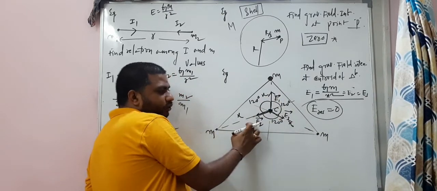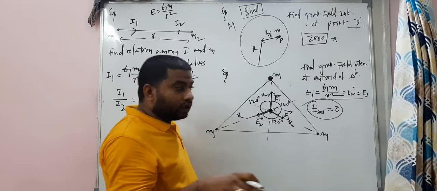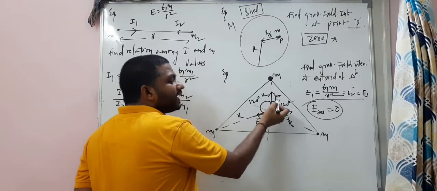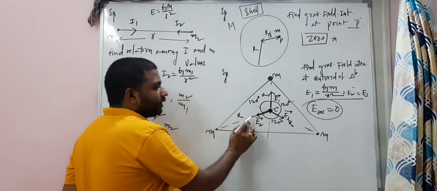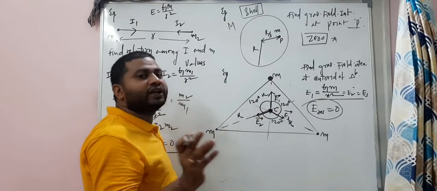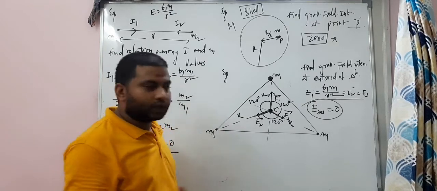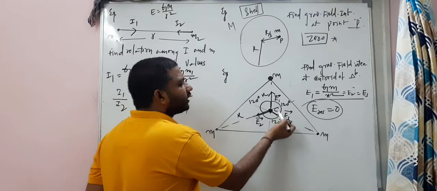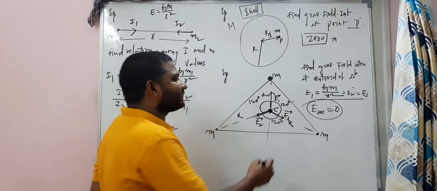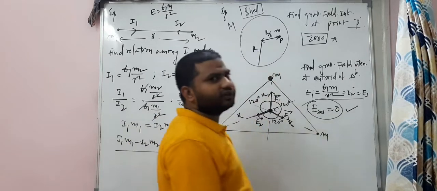E1 magnitude, E2 magnitude, E3 magnitude is same. And angle between any two you can take. These two or these two or these two. Angle between any two adjacent vectors is same. These two 120, these two 120 and these two also 120. In our case at the middle point, resultant value always will be 0.